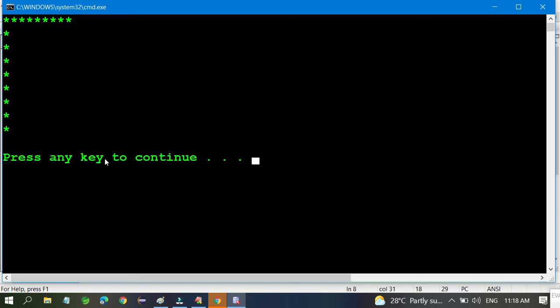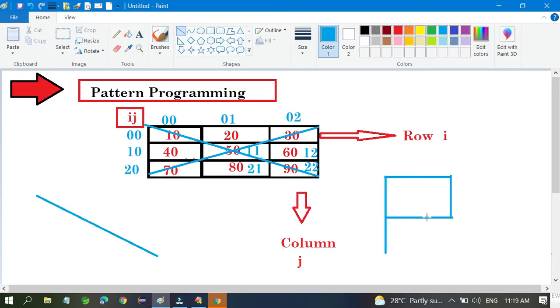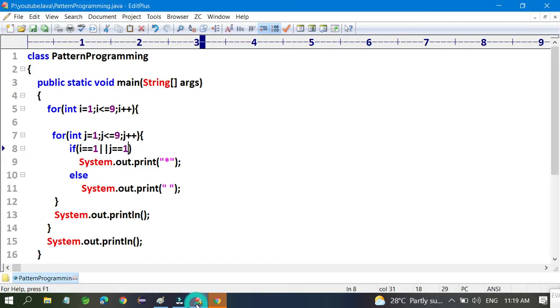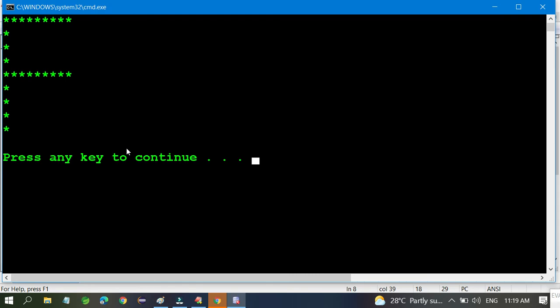Now I want to print this one line. How can I print this one line? I have to go through the middle. So I want the middle, so I have to mention I is equal to 5. If I mention 5, definitely I will print one more line, and this is the middle.